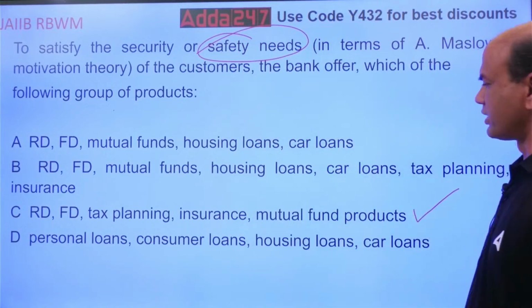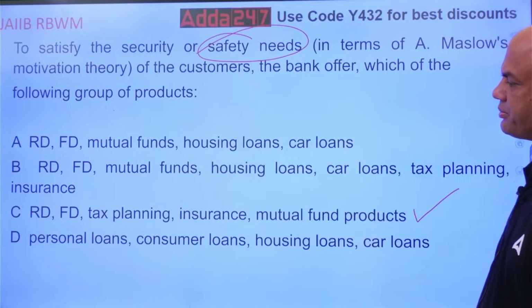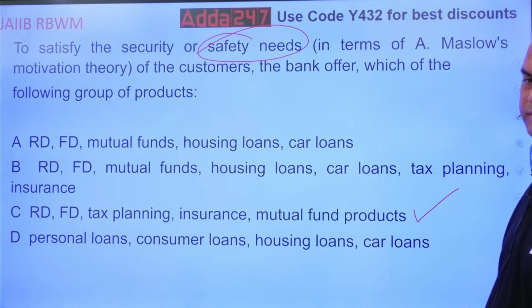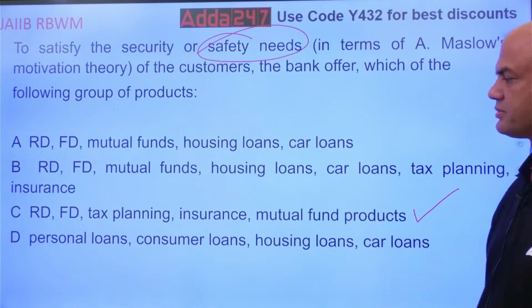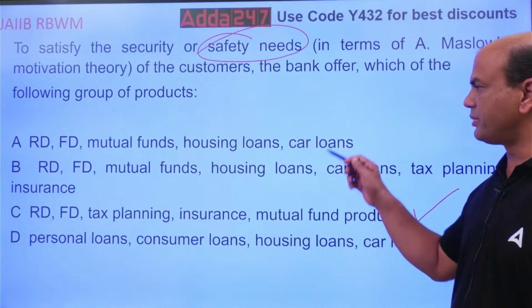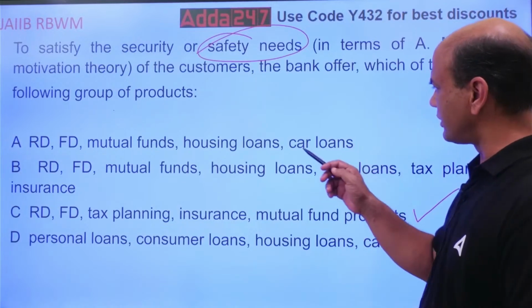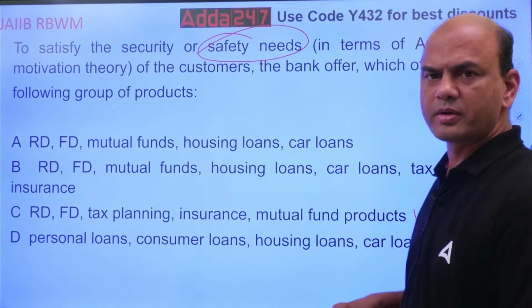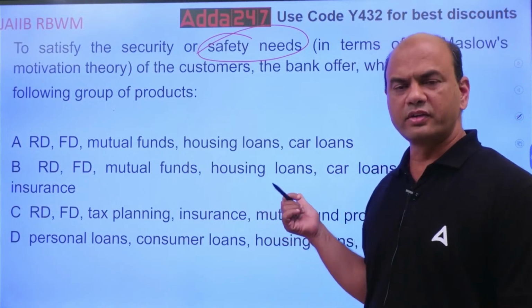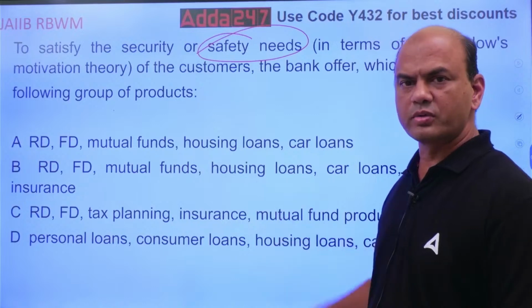Which one is offered? Why this one, C? RD, FD, tax planning, insurance, mutual funds. Why this one, C? Why not A, B and D? Any reason you are seeing? See the options, products given. Look at the products. Give in the comment section which is the wrong product over here?